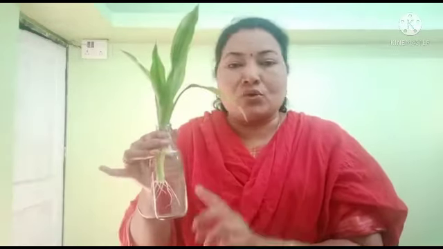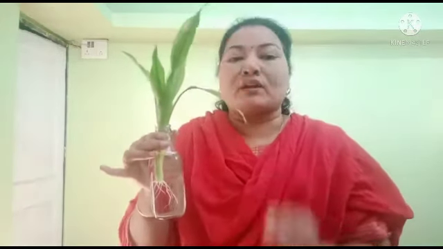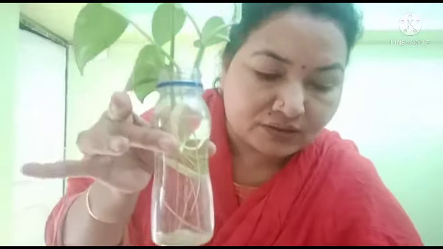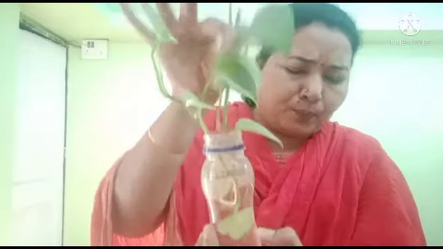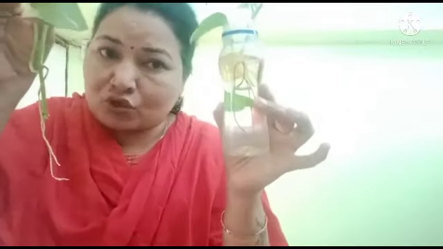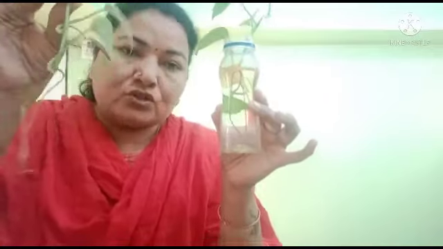We all know that plants require water and minerals, so water and minerals are absorbed from the soil with the help of roots. Here is another example. This is a money plant. I just took a single stem and put it into a transparent bottle. You all may have it at your home. If you don't have it, you can use Bisleri bottles also. Just change the water every 3 to 4 days. That's it. After dipping this stem in this bottle, after 10 to 15 days, this is what we got.